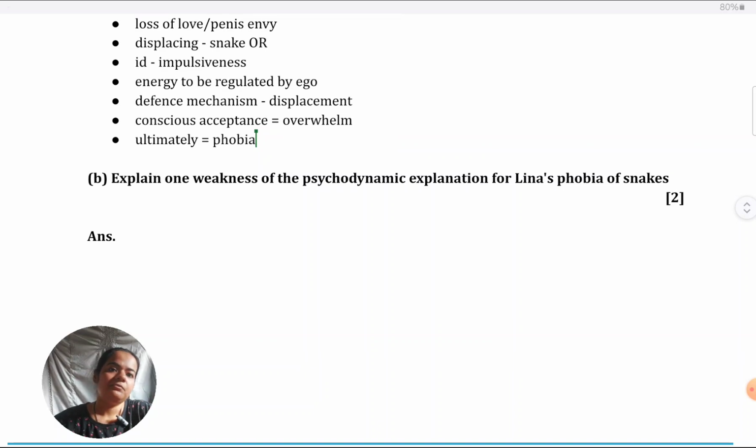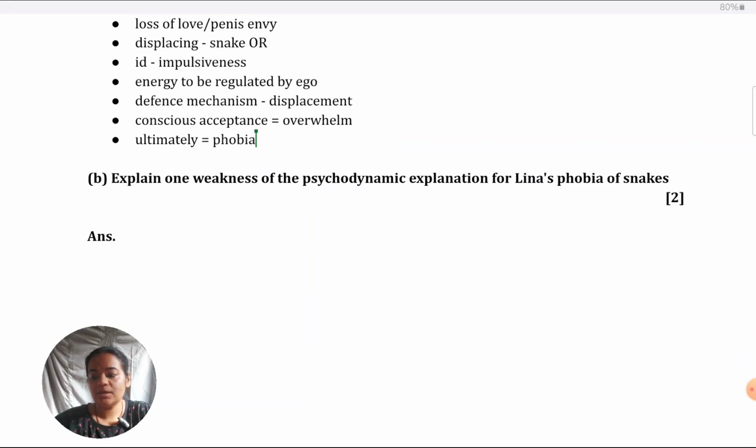Next is: explain one weakness of psychodynamic explanation for Lena's phobia of snakes. This is a good question, in fact, because they've not specified any particular issue or debate that you need to give. One weakness means you're free to take whichever you want. How to answer this type of question? Like I've explained for 2B, you can revisit that. Same approach you have to take for the marks and the command term and all.